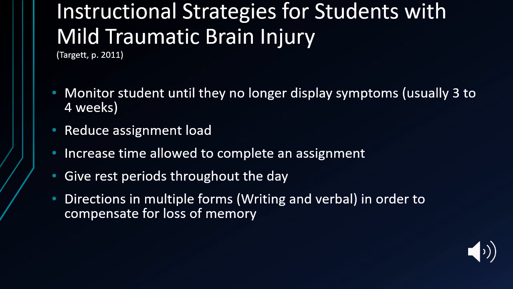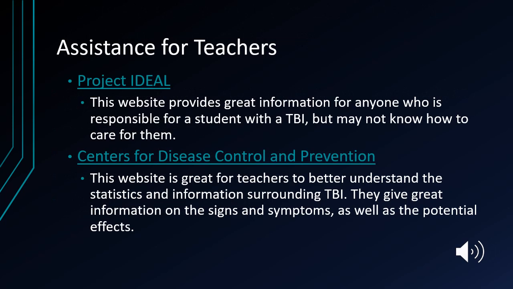Traumatic brain injuries can cause increased risk for things like epilepsy, Alzheimer's, Parkinson's, and other brain disorders. For this presentation, I'm going to focus on differentiating between the two main types of brain injuries: one, a severe brain injury, and two, a mild brain injury, more commonly known as a concussion. Especially if it's something that you need them to do later, like homework, make sure they have multiple ways to recall that information.